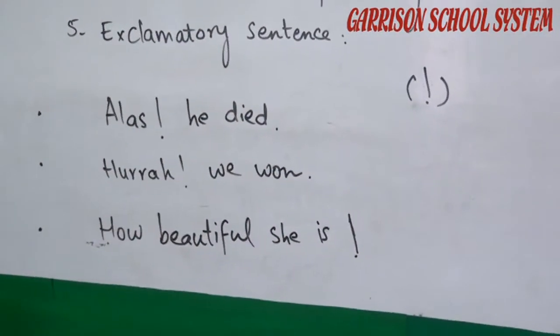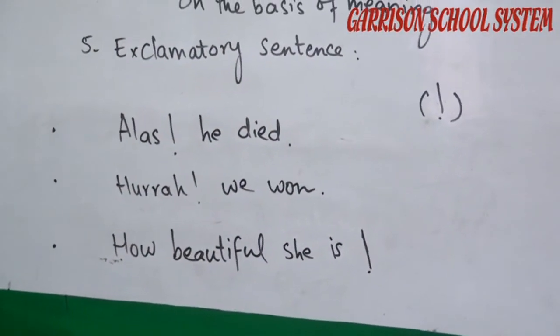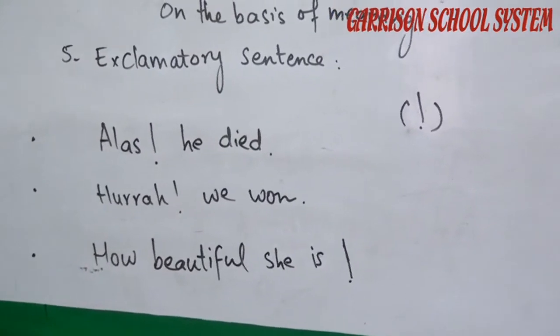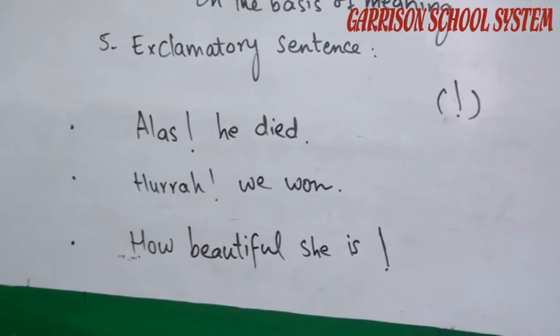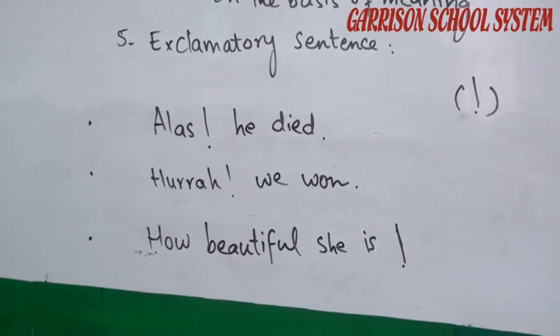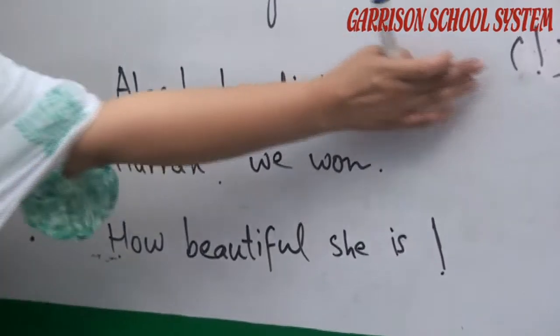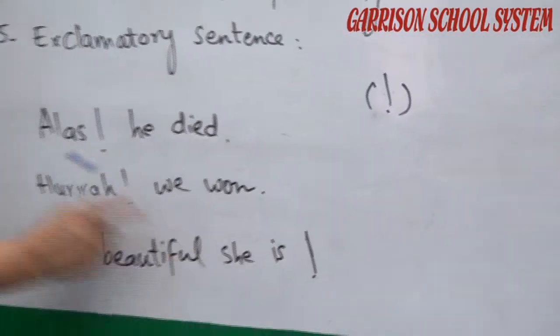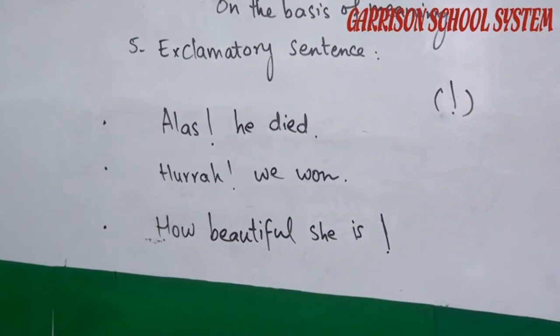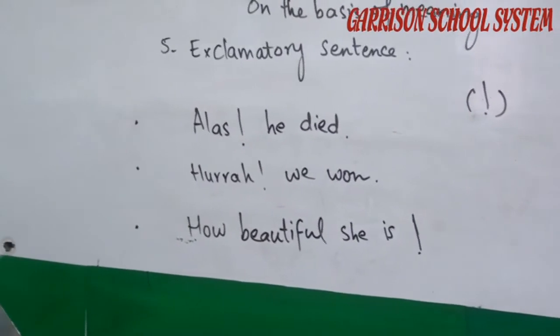These all are the exclamatory sentences in which some sudden feelings or emotions like happiness, sadness, wonder or sorrow are shown. They end with an exclamation mark. This is the exclamation mark. Look at this. The exclamation mark is added in the exclamatory sentences. So the last one is the optative sentence.